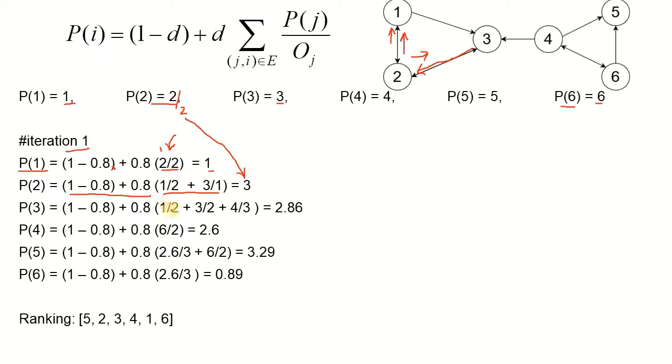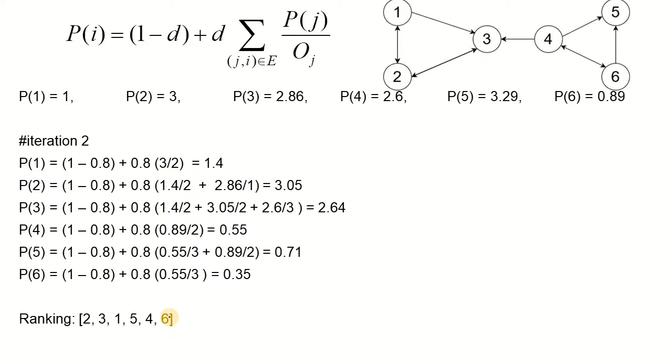The same way, using these values as we saw originally in the previous algorithm, this part is what we are going to have each time, and that is going to give us a value of 2.86 for node 3. So this one is going down towards 2.86. Node 4 has got its value reduced from 4 to 2.6, and the same way nodes 5 and 6 have got their values modified. So after the first iteration, we have the ranking as 5, 2, 3, 4, 1, and 6.